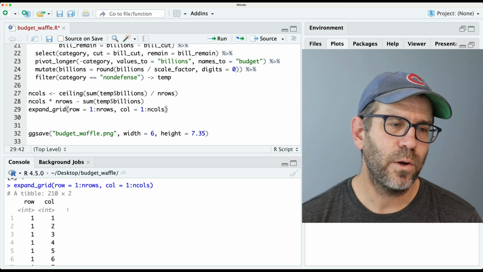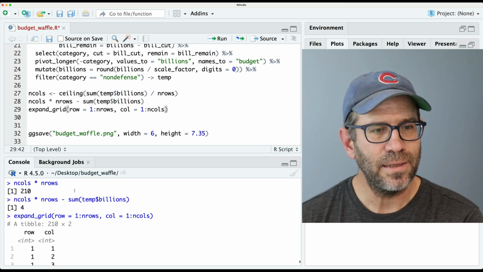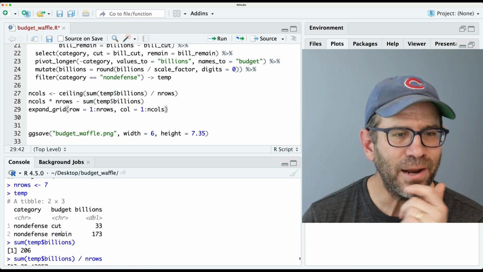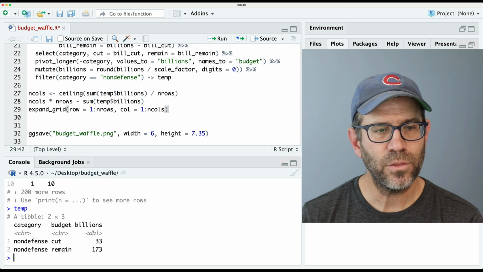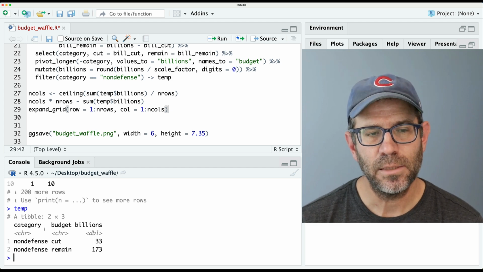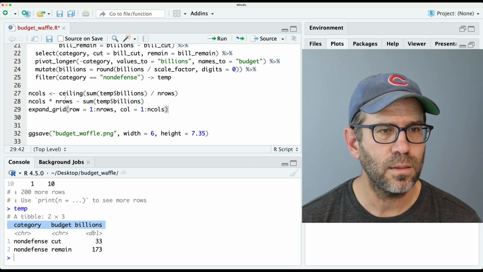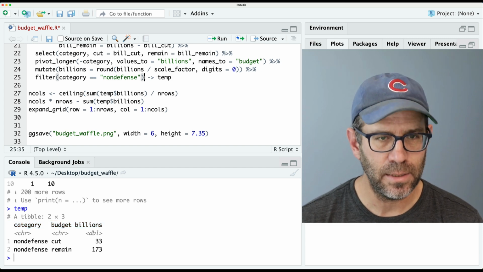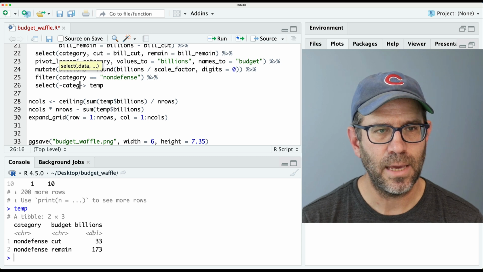And then what we're going to have is, right, we're then going to have this temp data with budget and billions. And so for now, I'm going to ignore the category column, right? So let's go ahead in here and we'll do select minus category.